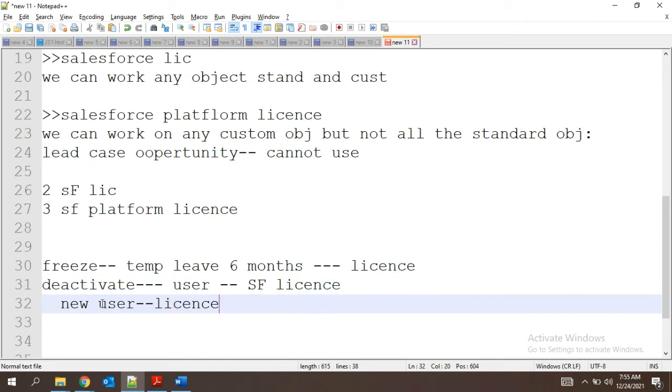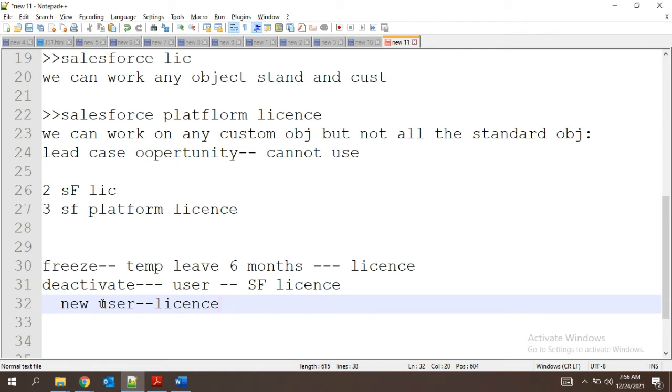Okay. Now we have a requirement: one of the persons is going through a medical emergency, and he will be back after 4 months. What do you have to do? Freeze that account. Correct. And if a person has already quit the company, and now we have to deactivate him, like delete the entire account, what do you have to do? Select the option.